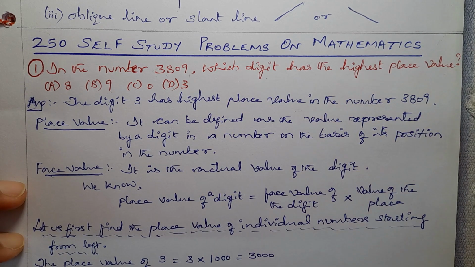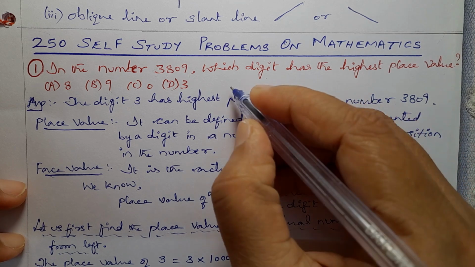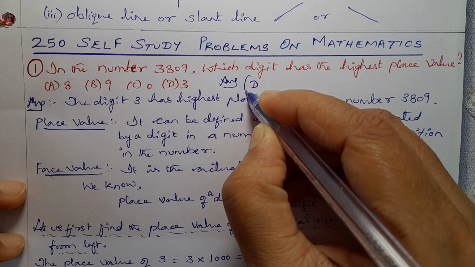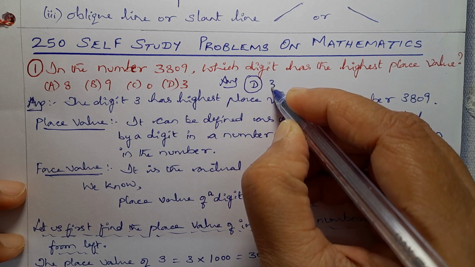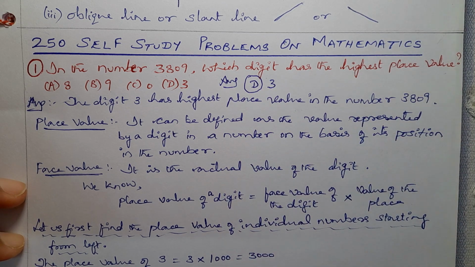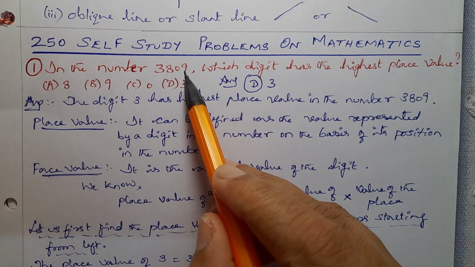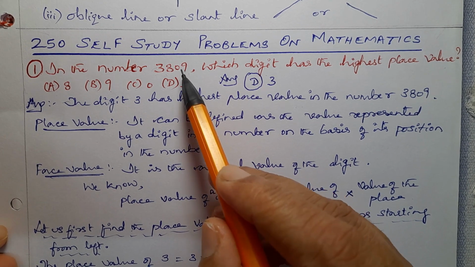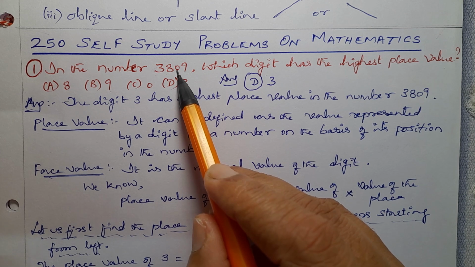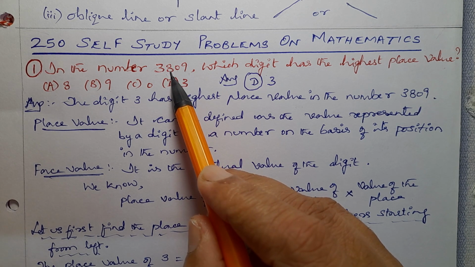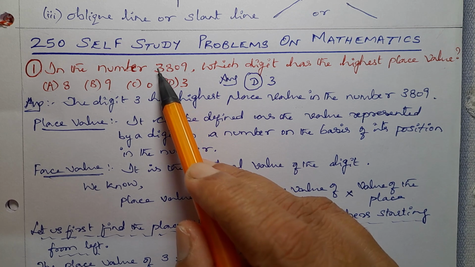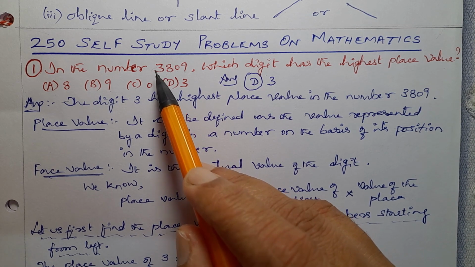So answer for this question, D is the answer. So that is 3. How? ಹೇಗೆ ಅಂತ ಹೇಳಿದ್ರೆ, so this 9 is unit place or single digit. Okay, unit digit place alide. 0 is in 10th place and 8 is in 100th place and 3 is in 1000 place. So then highest place value is 1000.